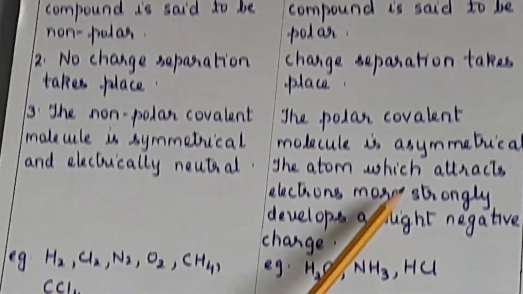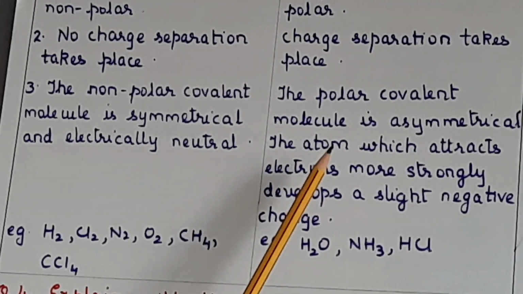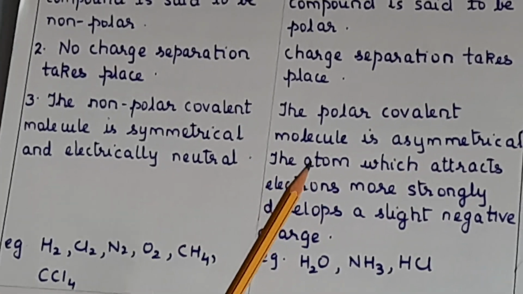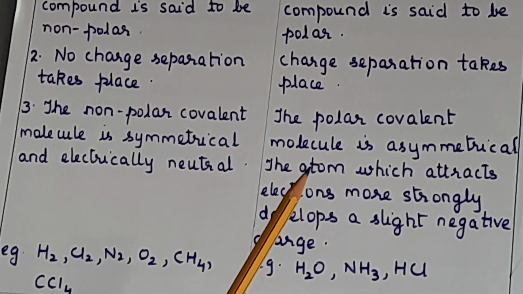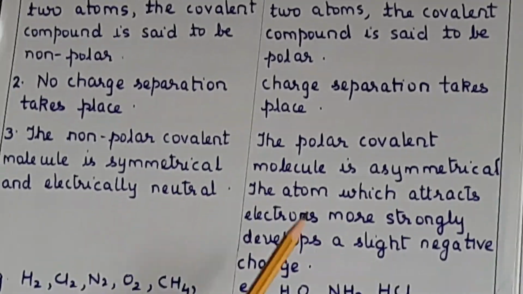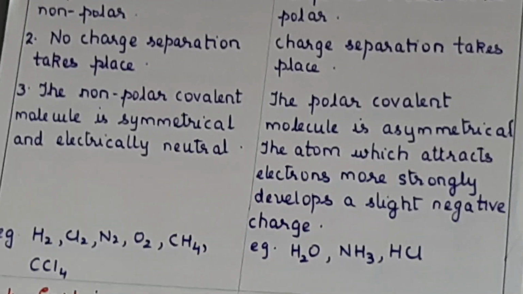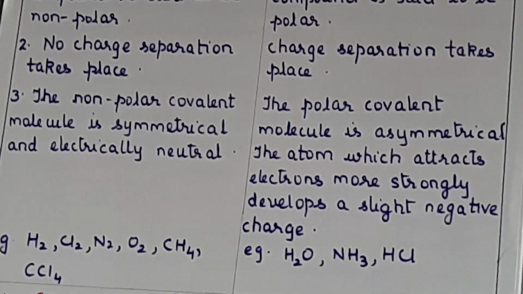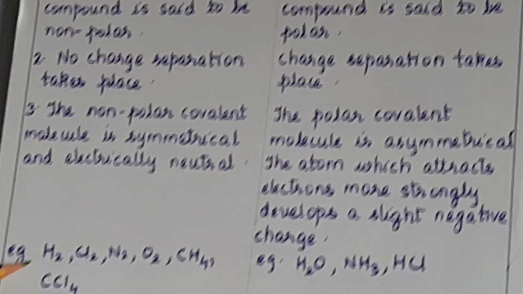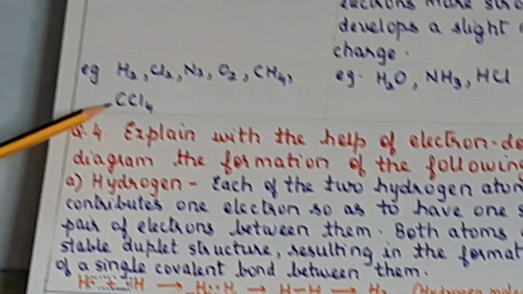Now why does that atom attract electrons? Because of high electronegativity. I hope you remember the definition of electronegativity, because I have completed the periodic table with you. Electronegativity is the tendency of an atom to attract the shared pair of electrons towards itself when combined in a compound. Yes, very good. Now under non-polar, the examples are hydrogen, chlorine, nitrogen, oxygen, methane, carbon tetrachloride.